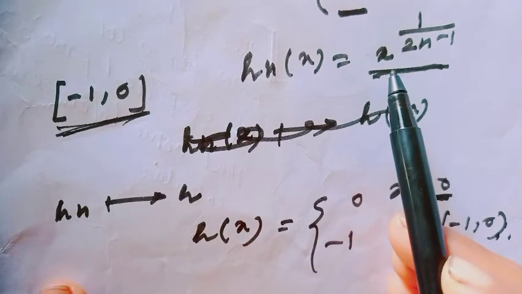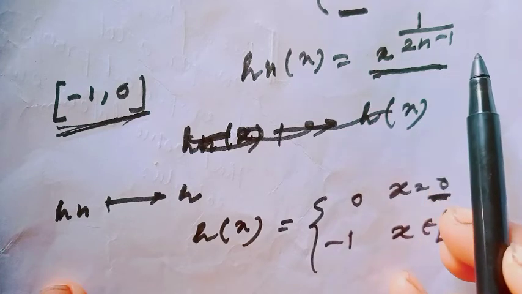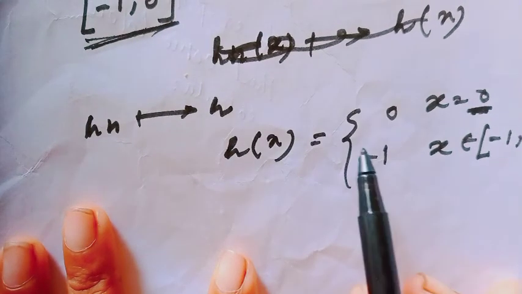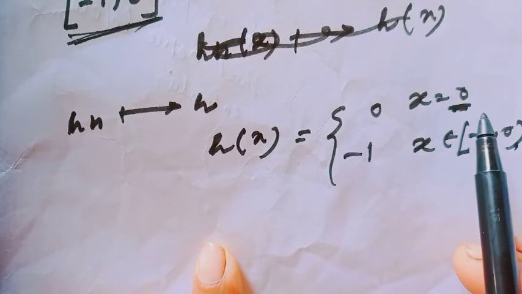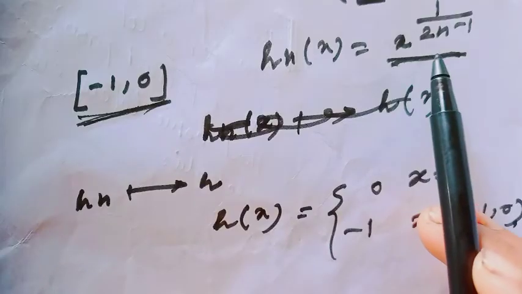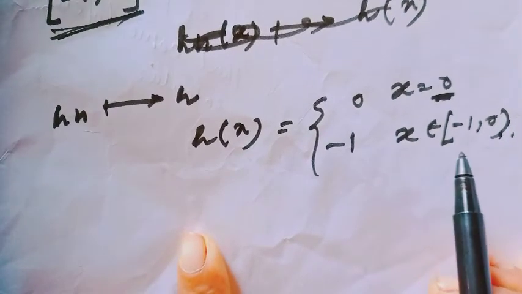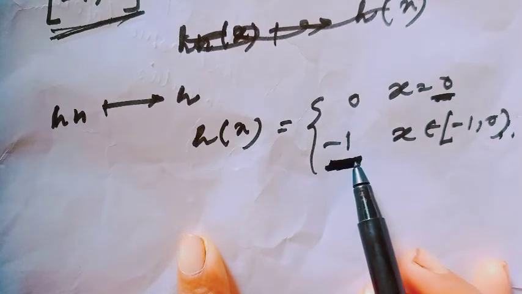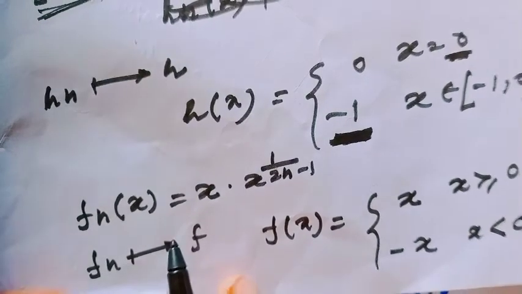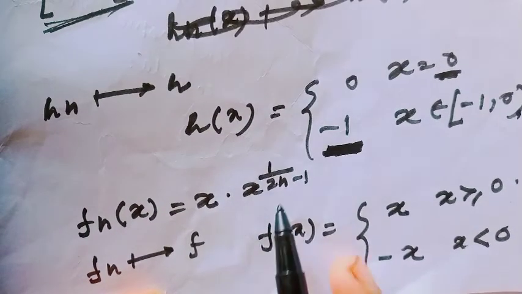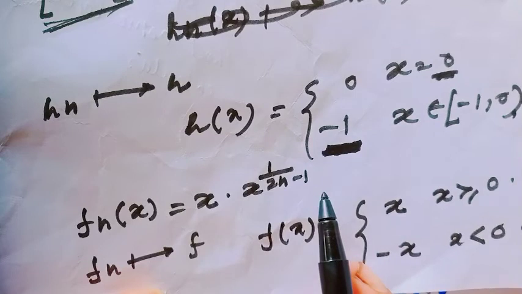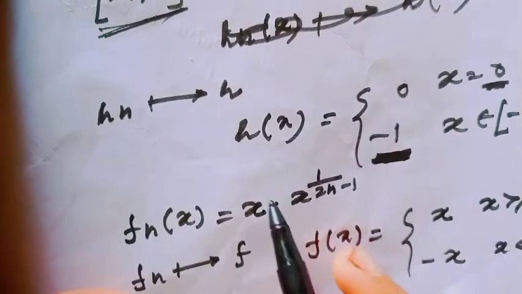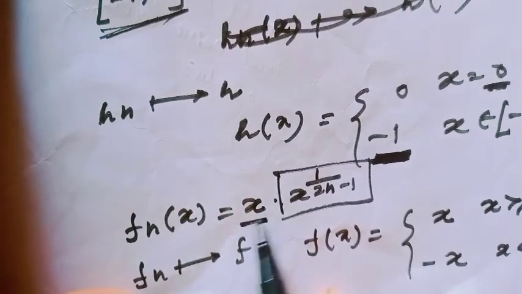Here, since the sequence of function is x to the power 1 over 2n minus 1, Hn converges to H, where H(x) would be 0 when x equals 0, and in the interval minus 1 to open interval 0, the value would be minus 1. Are you getting? And since our given sequence is x times x to the power 1 over 2n minus 1, Fn converges to F(x) means apply this limiting value first, then multiply with x.